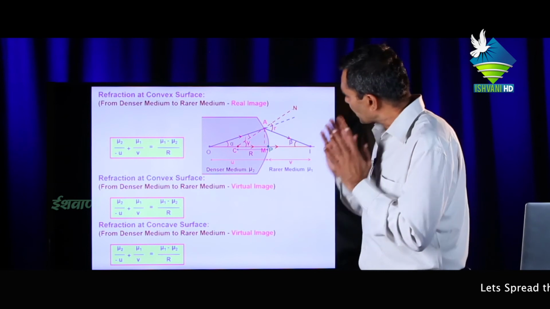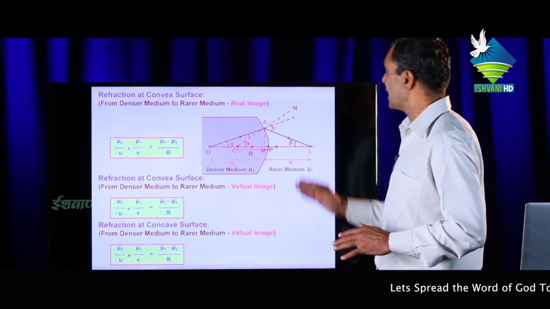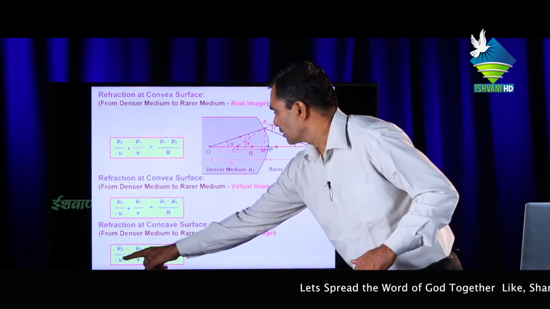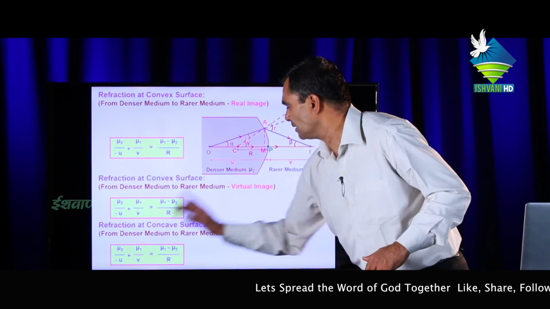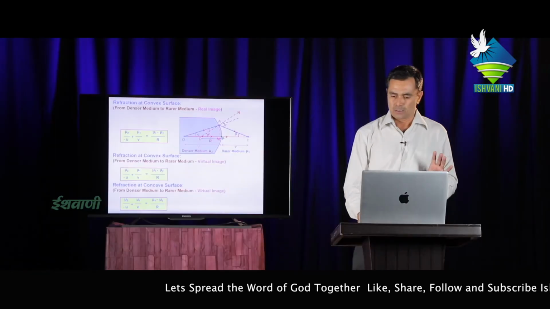But if the ray moves from rare to denser, by convex or concave, then here it is mu1 upon U, mu2 upon V, and mu2 minus mu1 upon R.